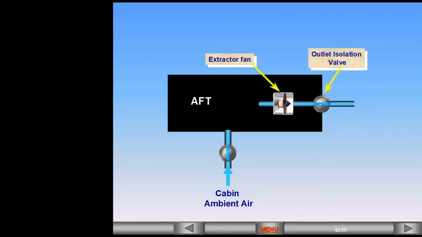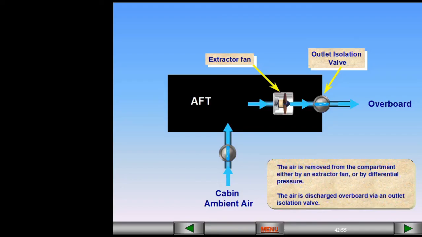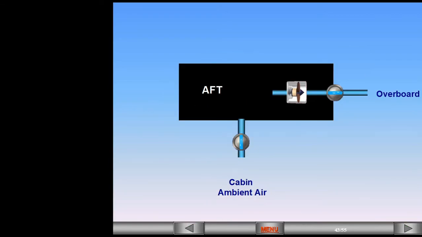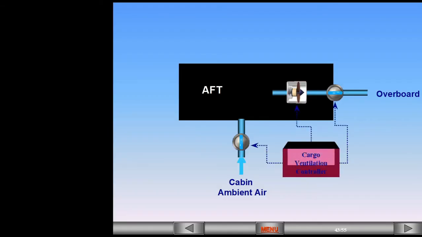The air is discharged overboard via an outlet isolation valve. The operation of the isolation valve and the extraction fan is controlled automatically by a cargo ventilation controller.